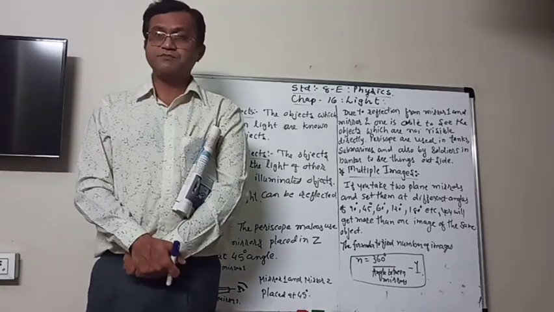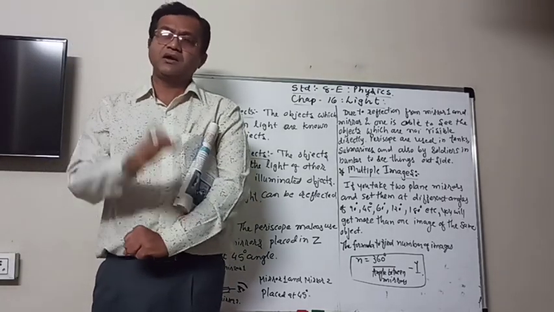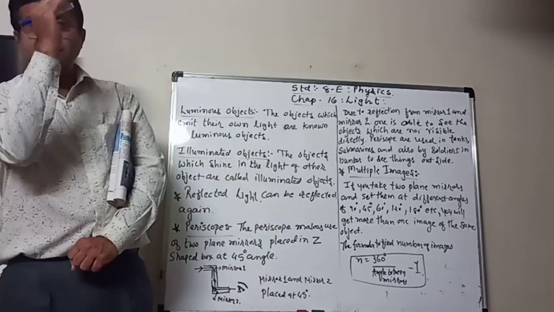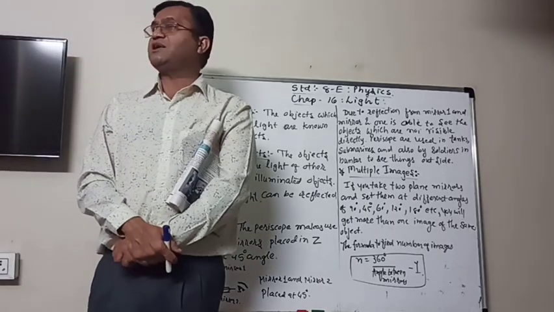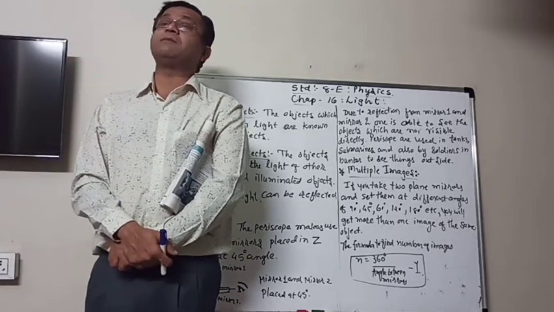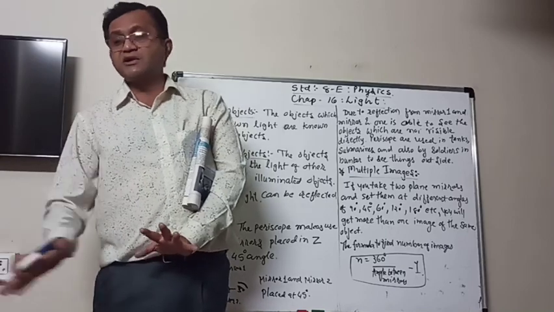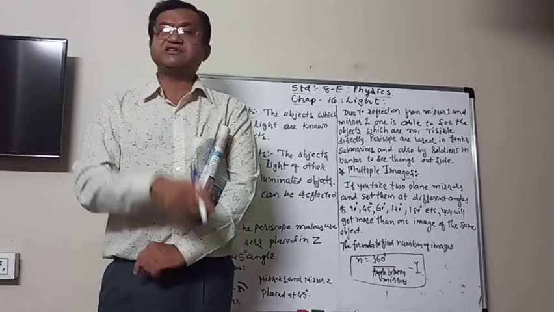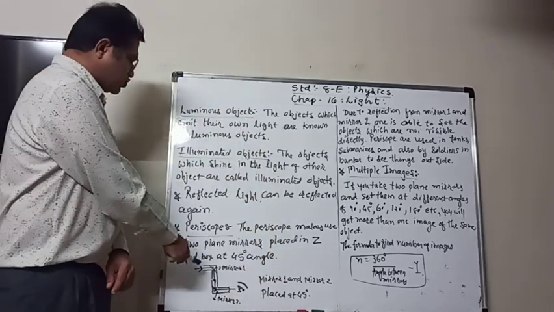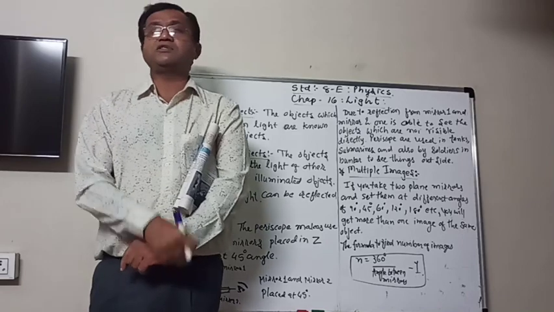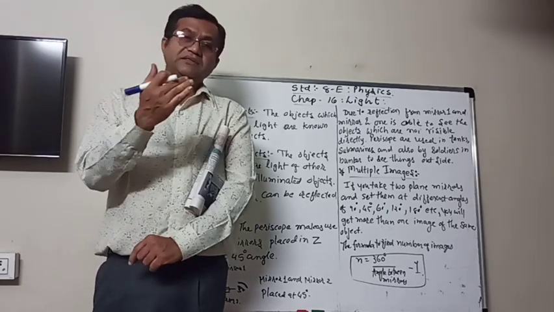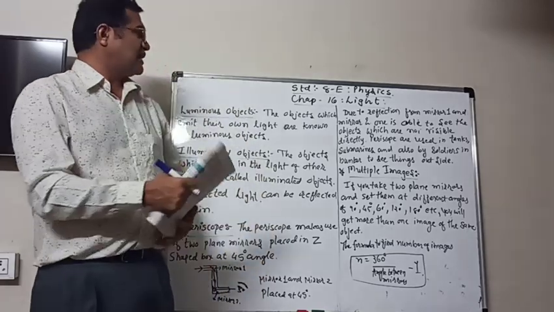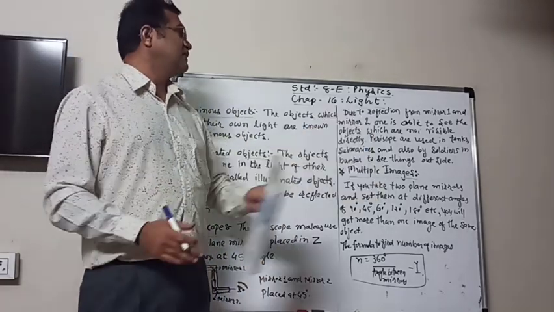Similarly in tanks, when they are fighting with the enemies, they can see from inside the tank. Also, soldiers sometimes stay in bunkers. Bunkers means they make holes underground, and from there they take out the outer part of the periscope so that they are aware of the enemies, and then they can save themselves or attack at the proper time. So these are the uses of the mirror.